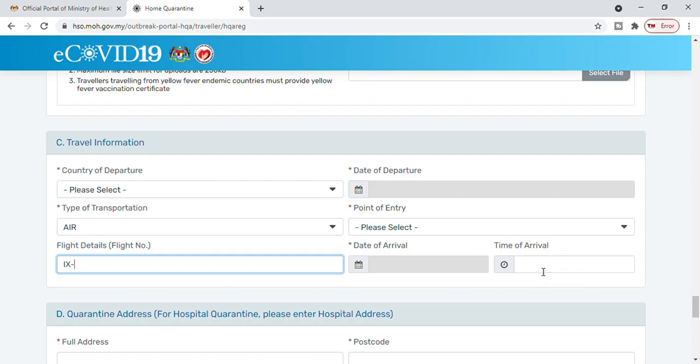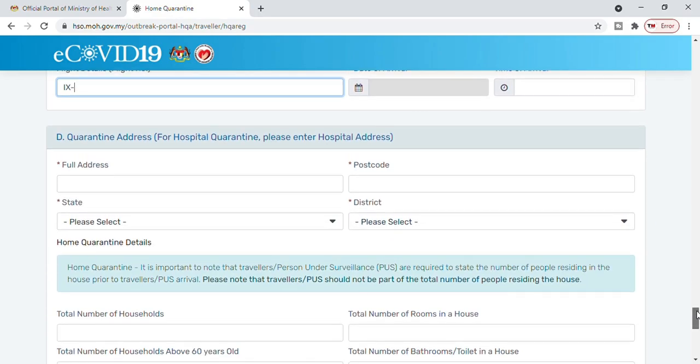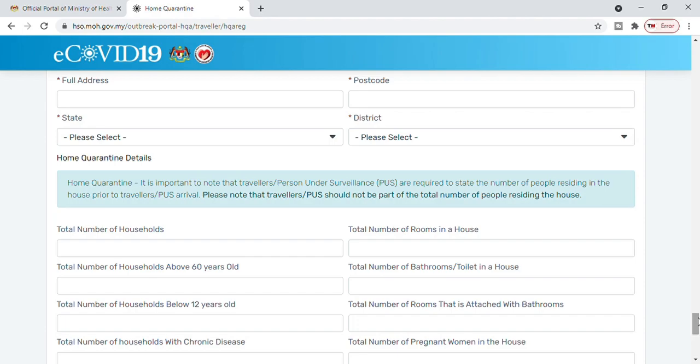And now we reach the section where you need to enter your home address where you are going to quarantine. So mention the entire address with the house number or the unit number, mentioning the postcode, state, district. And after this, I need to read this because a lot of people have doubt about it: if you are a traveler and one person is already living in that particular house where you are going to quarantine, how should we mention it?